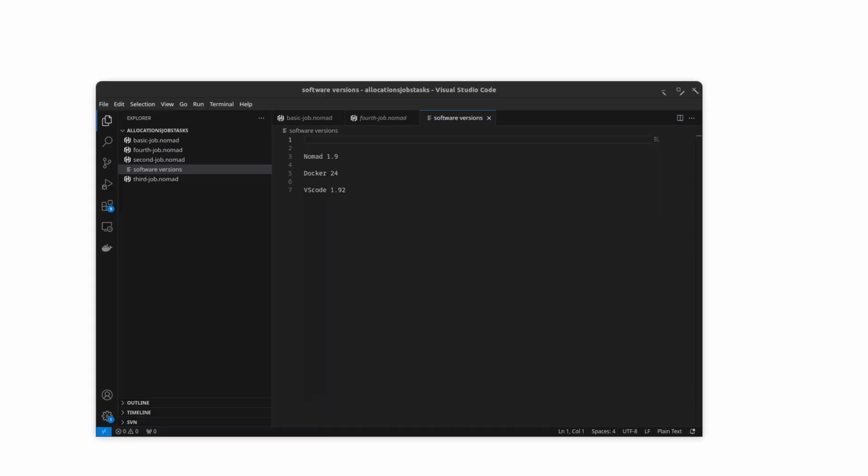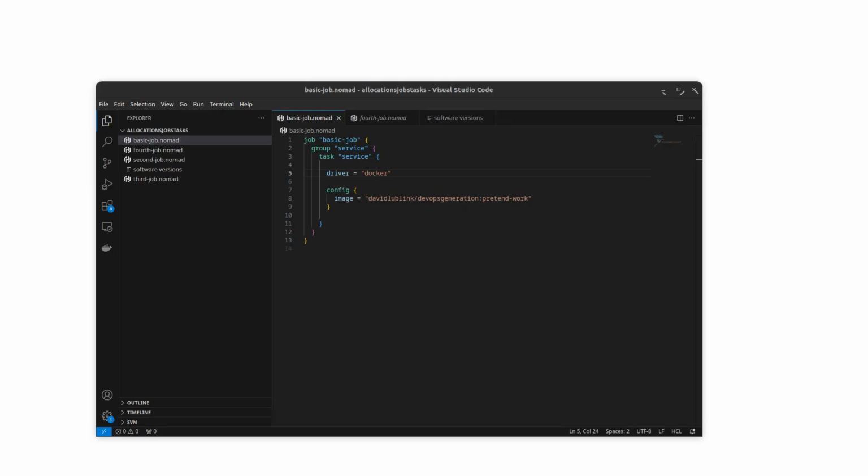Allocations, jobs, groups, tasks, what do these all mean? And how do they relate to Docker containers? When you first start working with HashiCorp's Nomad, it can be challenging to face a lot of new terminology all at once. Before we get started, let's look at software versions. We're using Nomad 1.9.3, Docker 24, VS Code 1.92.